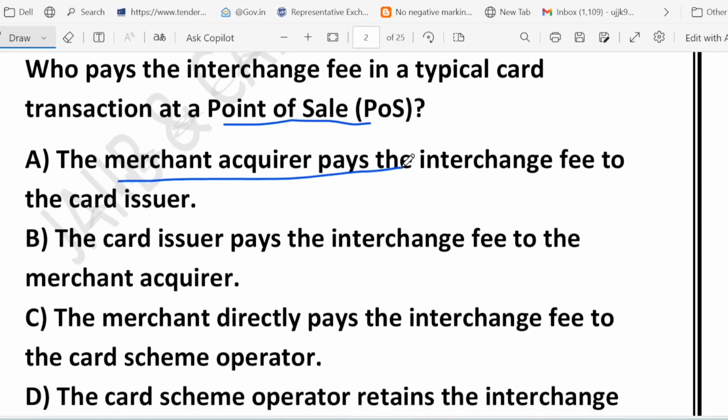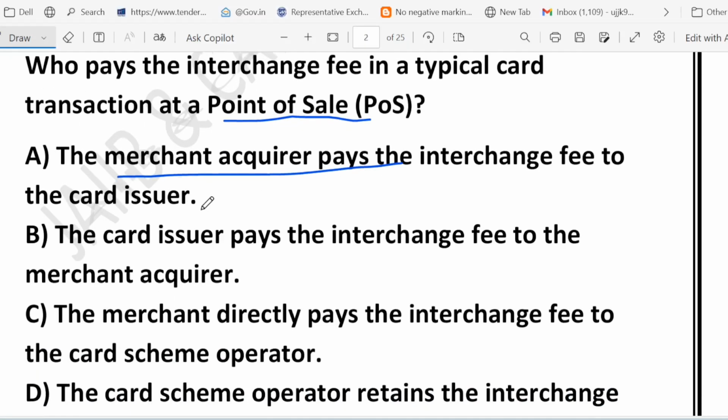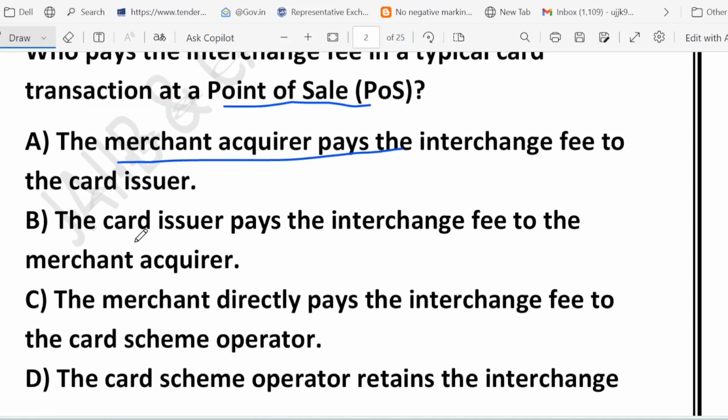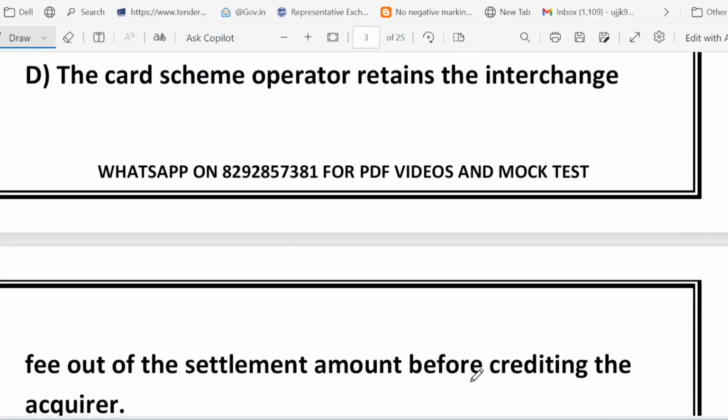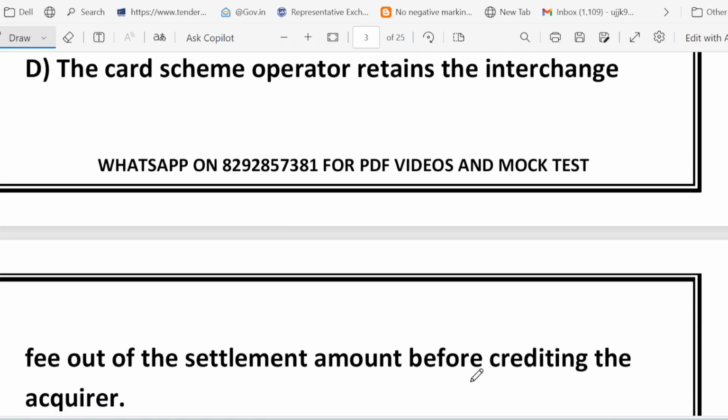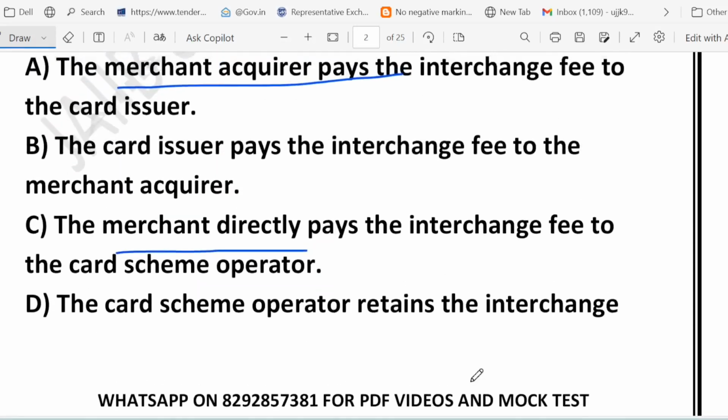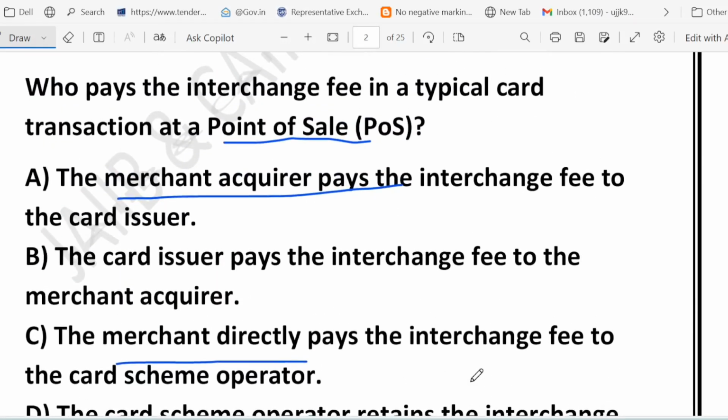Option A: The merchant acquirer pays the interchange fee to the card issuer. Option B: The card issuer pays the interchange fee to the merchant acquirer. Option C: The merchant directly pays the interchange fee to the card scheme operator. And option D says the card scheme operator retains the interchange fee out of the settlement amount before crediting the acquirer. So these are the 4 options available with us. Now let's go through the options one by one.